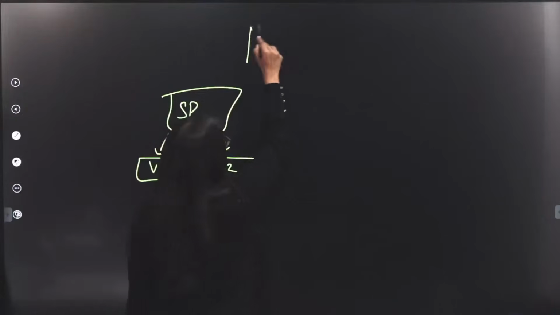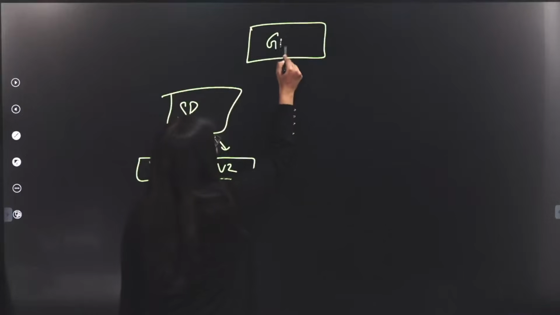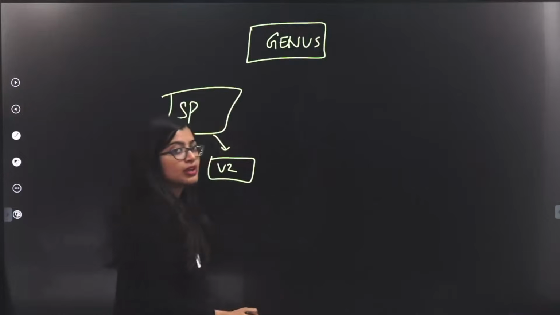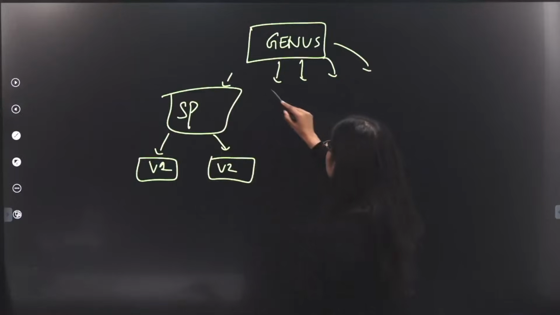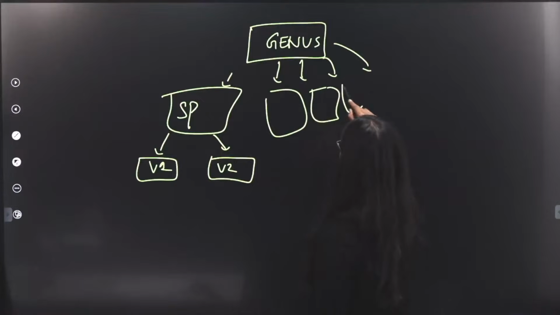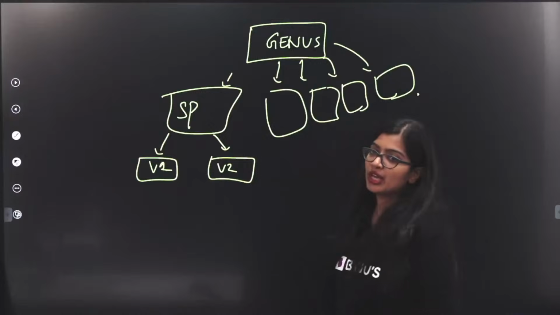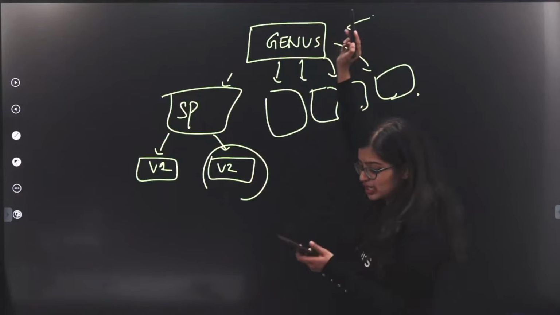Now genus, on the other hand, is a broader hierarchy level. There will be one genus name, but there will be many different kinds of species under it. So are we clear between variety and genus? Yes?